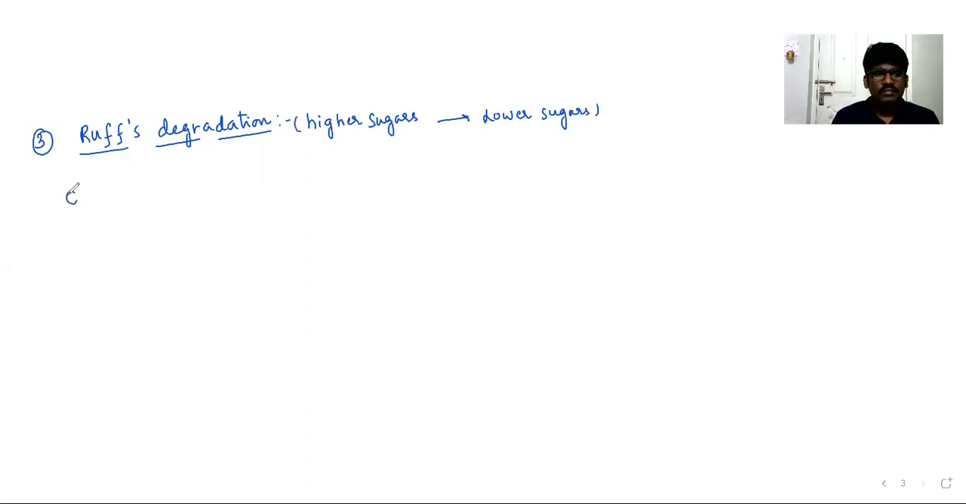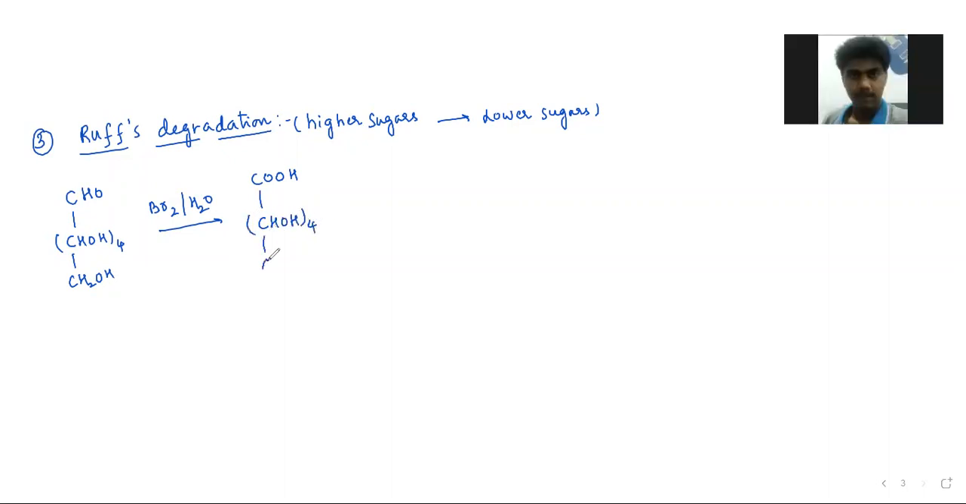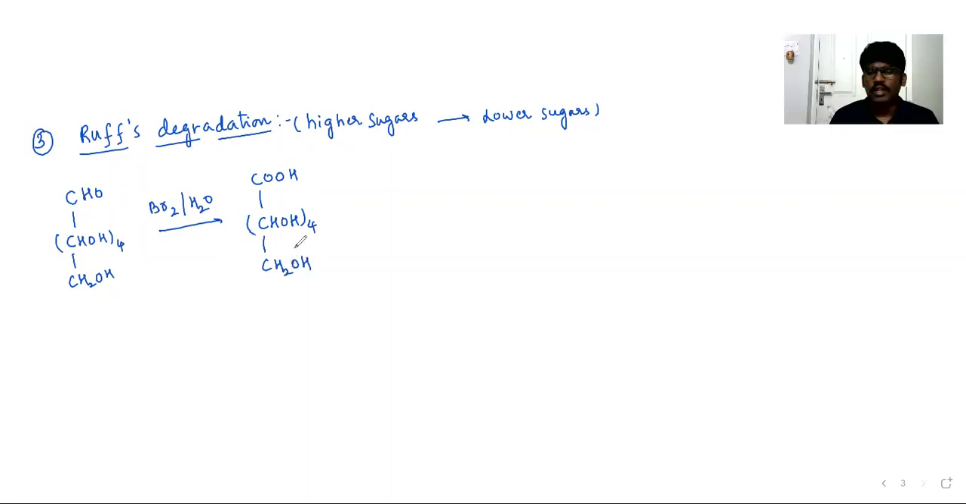If I take glucose, CHO, CHOH 4 times, CH2OH, and treat with bromine water, obviously it undergoes mild oxidation. If it undergoes mild oxidation, it produces CHO. Yeah, the CHO group can be oxidized to COOH. So it produces gluconic acid.